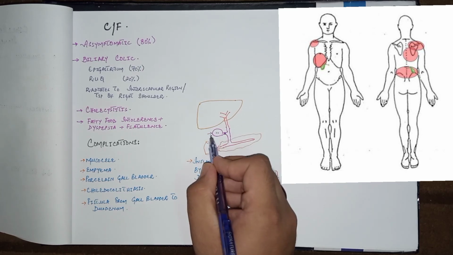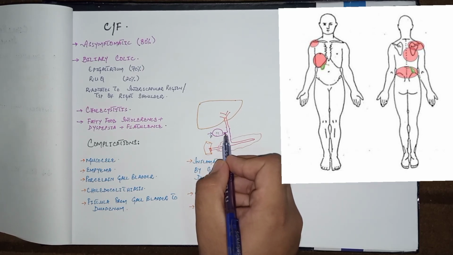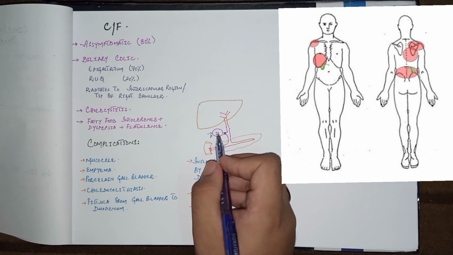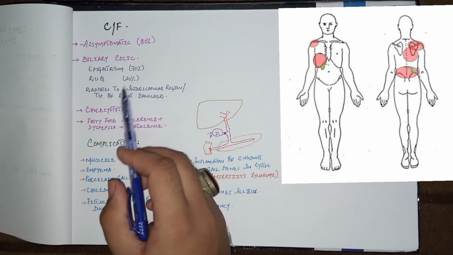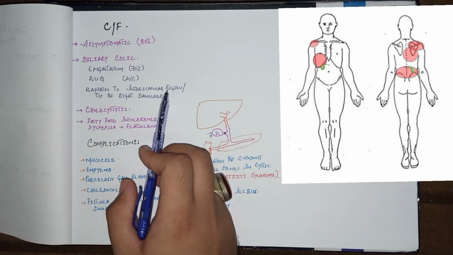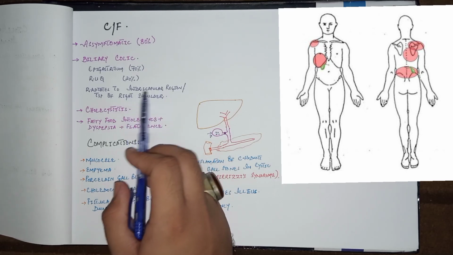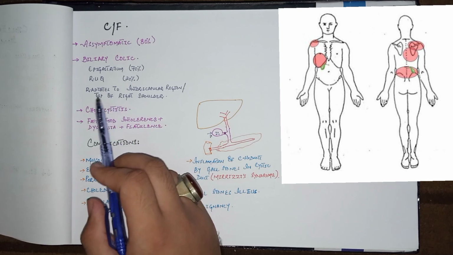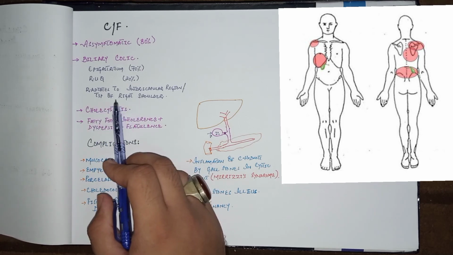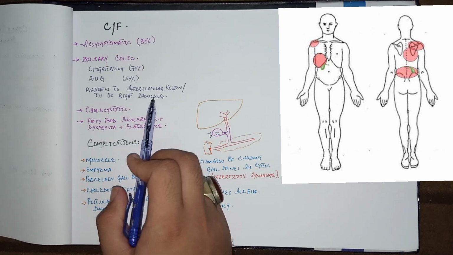This gallbladder tries to compress against this cystic duct, and this patient feels a very severe and sudden onset of pain, and this pain radiates to the interscapular region, that is between the two scapulae at the back side. And also some patients feel pain at the tip of the right shoulder or at the tip of the right scapula.